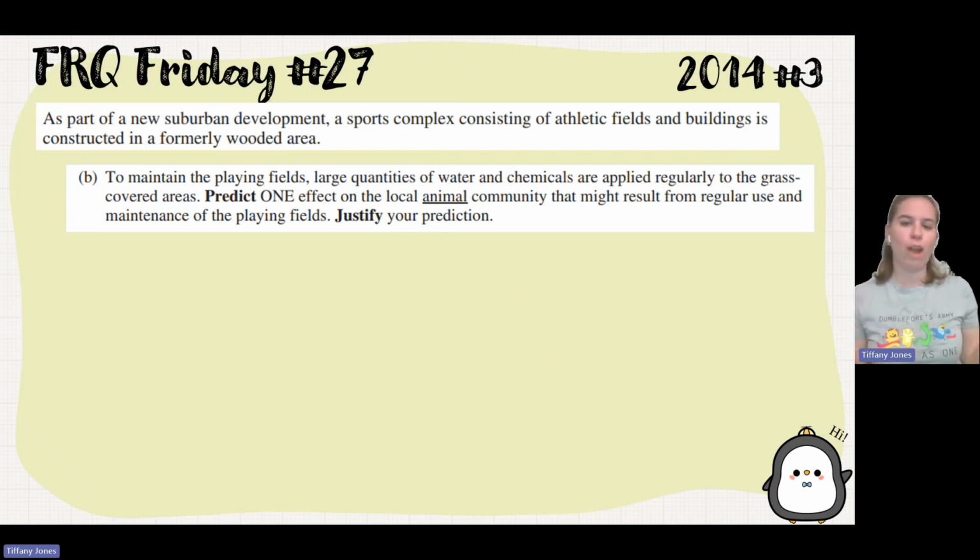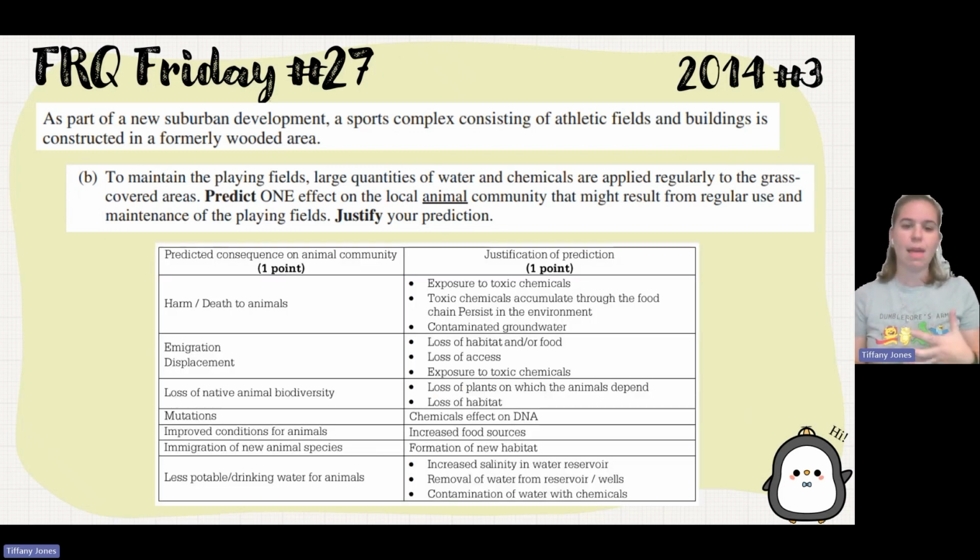And that is being put over the grass where these organisms are living. And so the animals that are trying to consume that grass are now getting high amounts of toxins, which could cause them to die. We also see that they may immigrate out of the area because there's now all these people around that might cause them to no longer want to be in that area. We might see that there could not be any more drinking water for them because of those chemicals contaminating it. There could be mutations due to those chemicals, which will then change their DNA. So there's a lot of different options here as well that you could have written. That's what I love about ecology, is that there's just lots of answers sometimes.